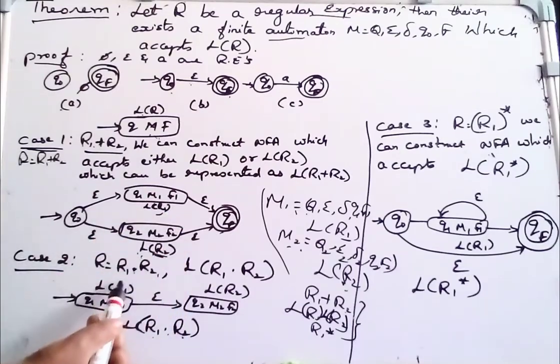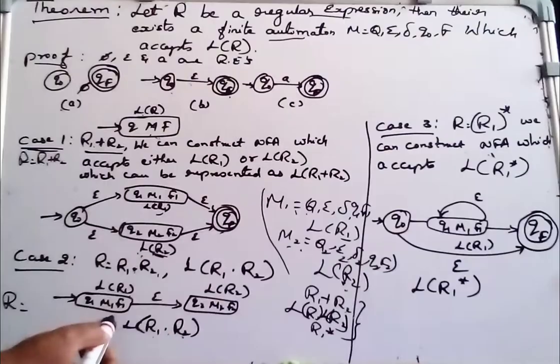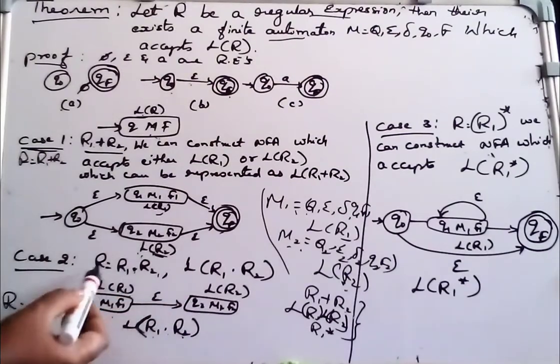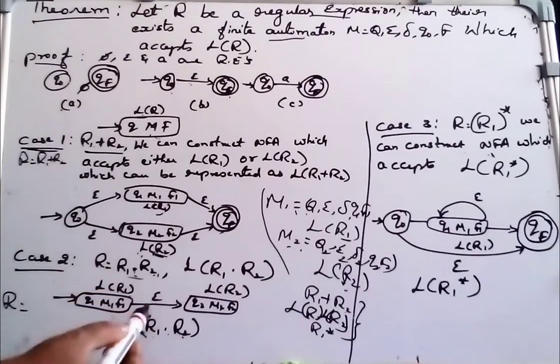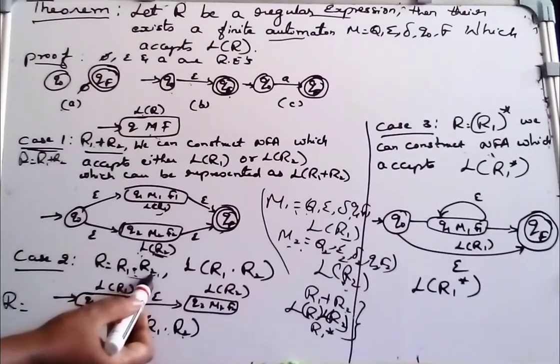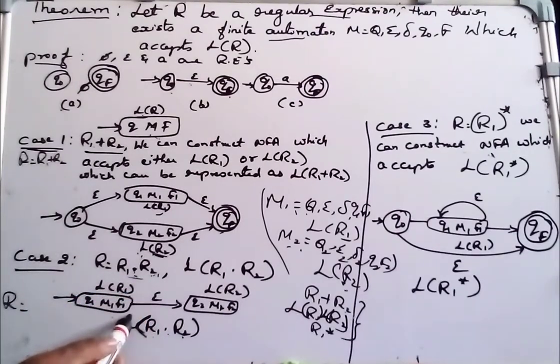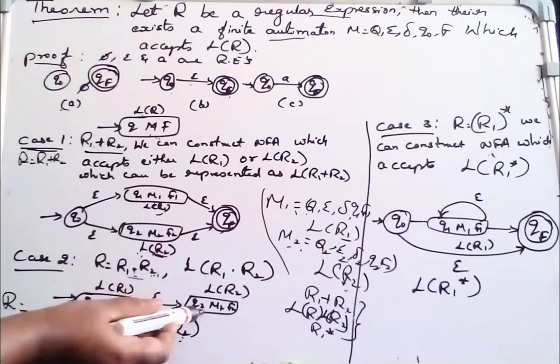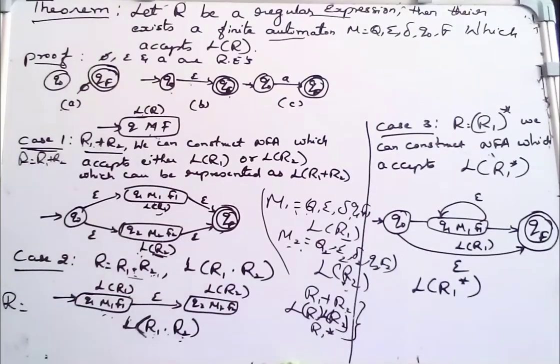So this automata accepts this regular expression R equal to language of R1 followed by language of R2. So this is a schematic representation, the finite automata for this language R1 dot R2. If R1 dot R2 is a regular expression, then there exists a machine for L(R1) followed by L(R2). So this is a schematic representation.